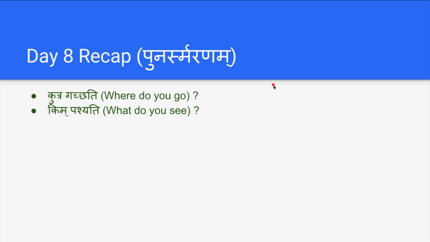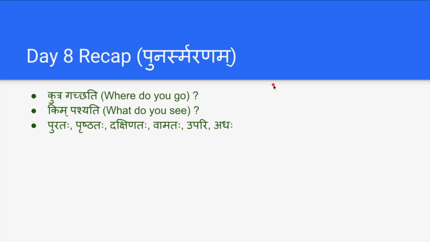Pita Putram Patayati. Sikshakaha Chatram Pruchati. So like that, wherever we ask questions with Kim in any sentence, the word we get as the answer should end with im. So we have seen a couple of examples in the last class.